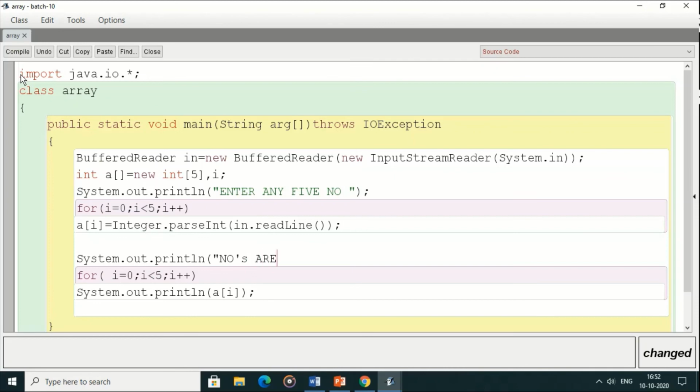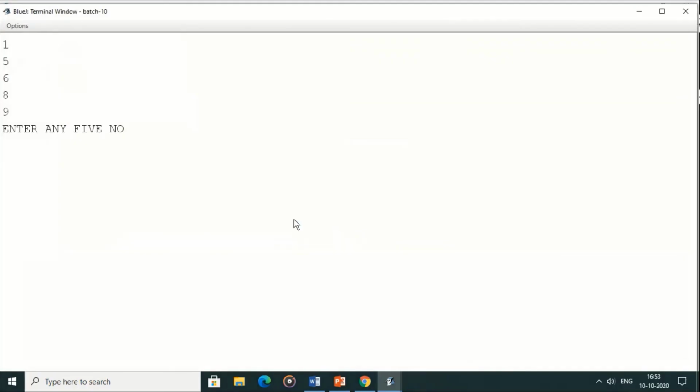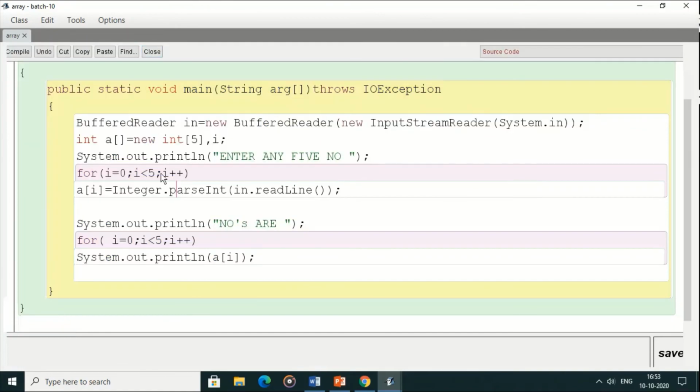Numbers are. Just compile it. It's ready to execute. Now run the program. And now we have to enter 5 numbers here. Suppose 2, 3, 4, 5, 6. And again we are getting 2, 3, 4, 5, 6. So yes, in array we have entered 5 numbers using keyboard and now we are again getting it on our screen. So we can understand, yes, array is a collection of similar items or data that share a common name.